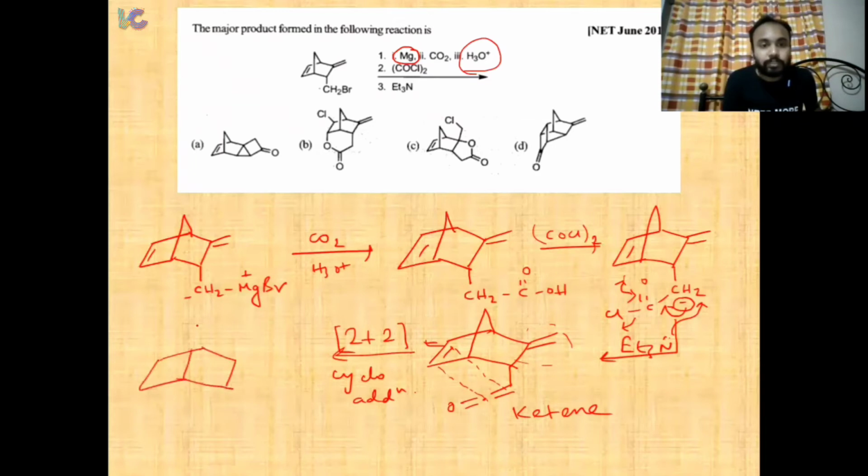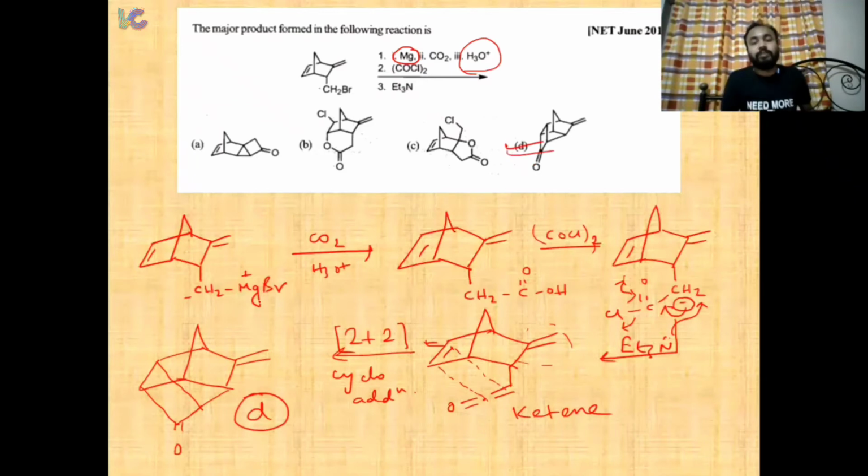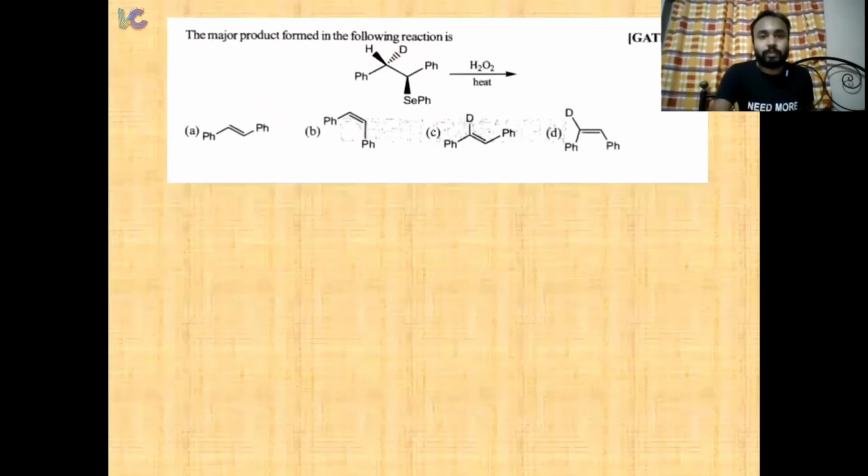So we end up with this product. This is basically this one, and we end up with this type of product, right? So option D is the correct answer. As you can see, only option D satisfies this. Okay, so let's move to the next one.